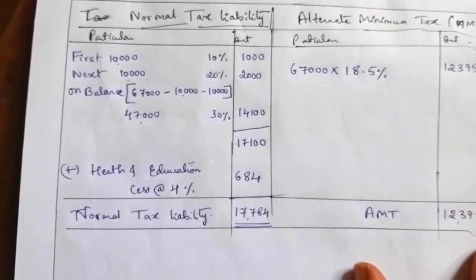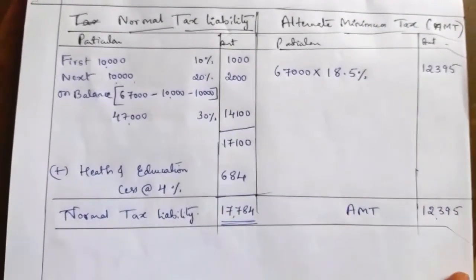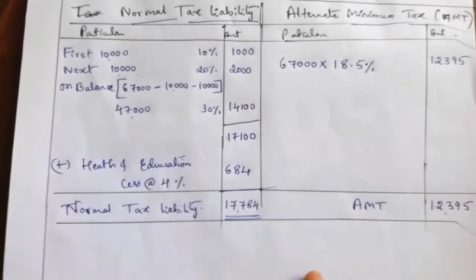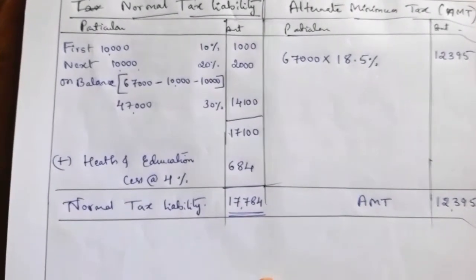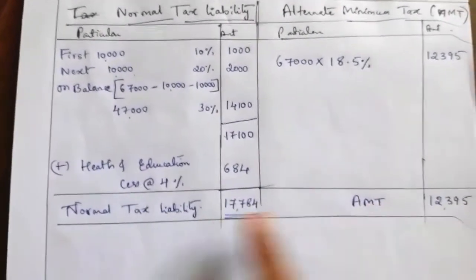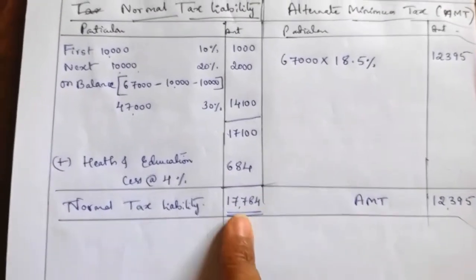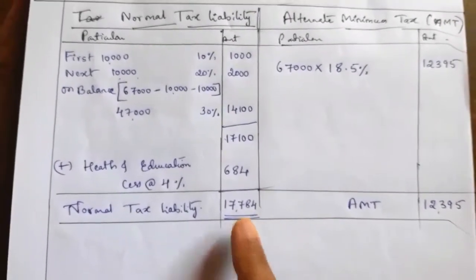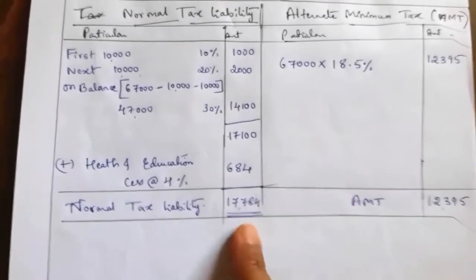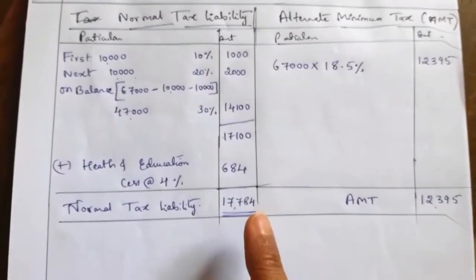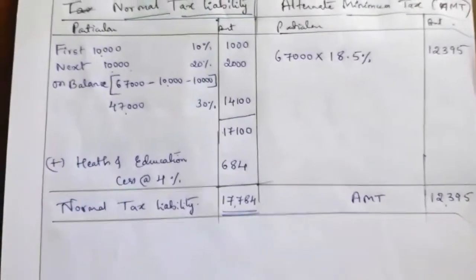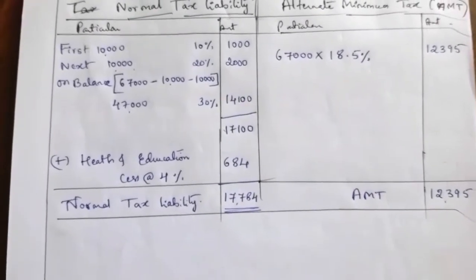Here we have to take the tax payable by the Mandya cooperative society, whichever is higher. So the actual tax liability of the Mandya cooperative society is 17,784, because it is more than AMT.